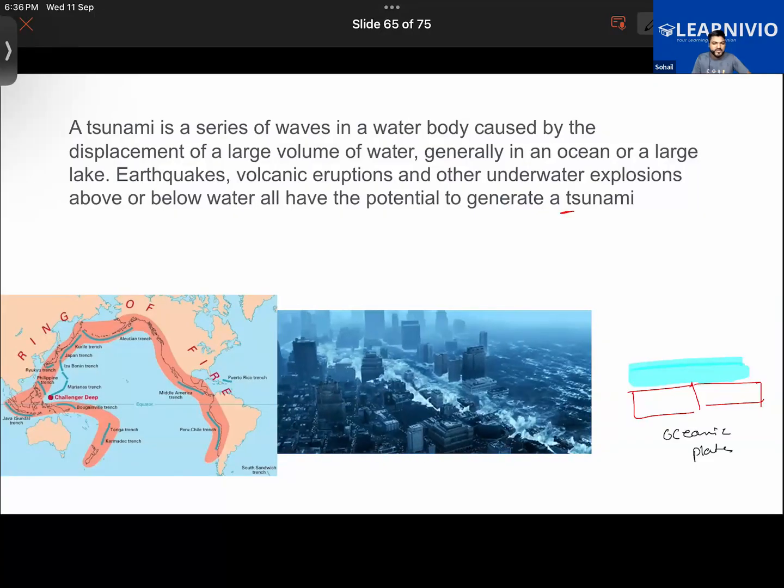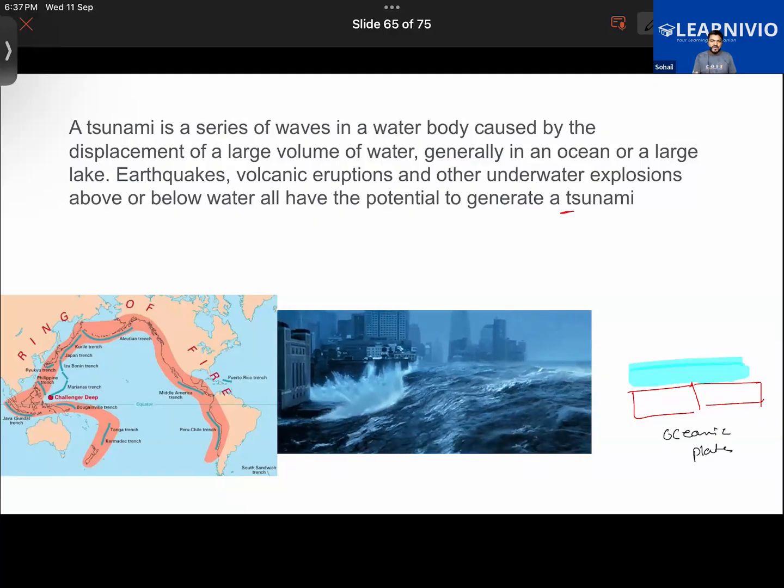In that sense, we can say that most of the crust of the earth is covered with water. That is basically what it means. If I were to sum up what you are saying, it concludes that most of the crust is covered with water. The crust is divided into two parts: the continental crust and the oceanic crust. So most of the crust is oceanic crust. We can say that 71% of the crust is oceanic crust, and it is covered with water.